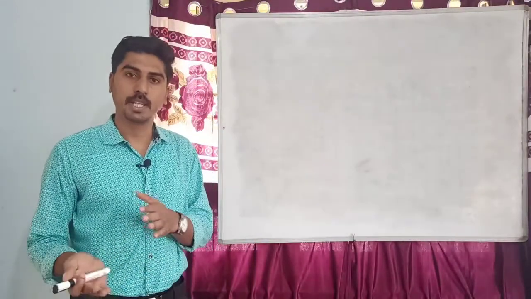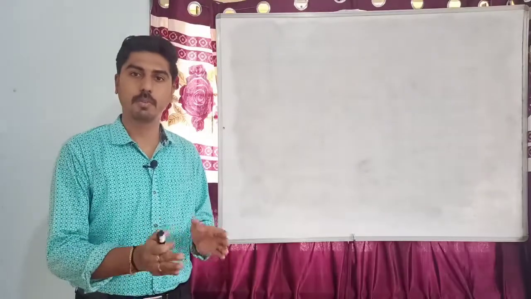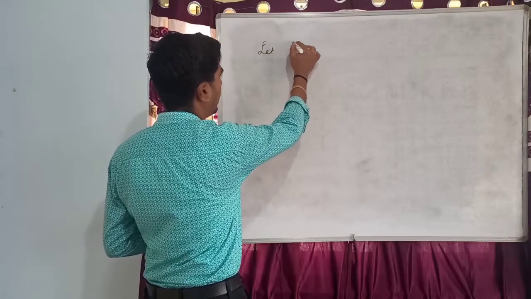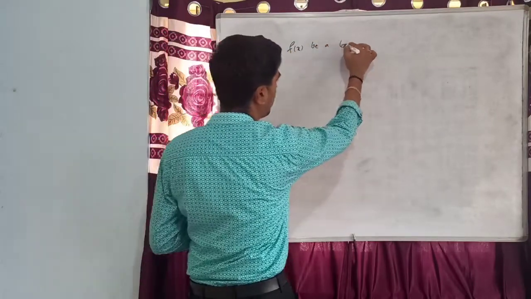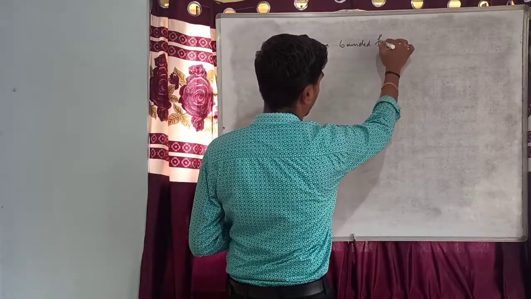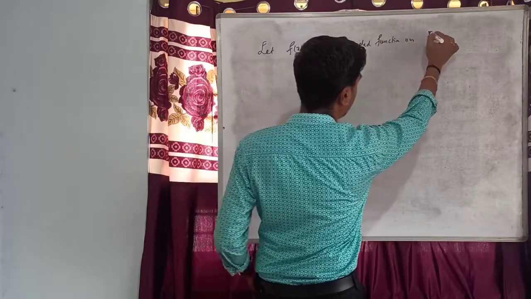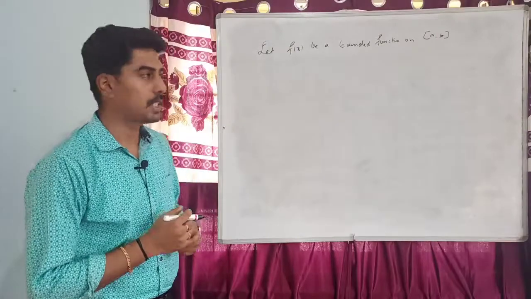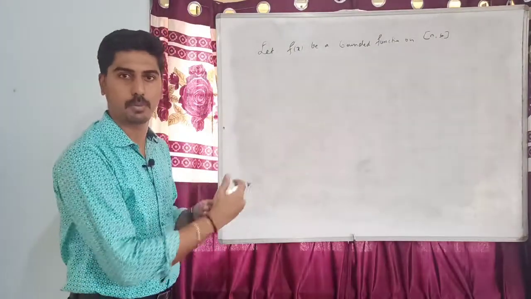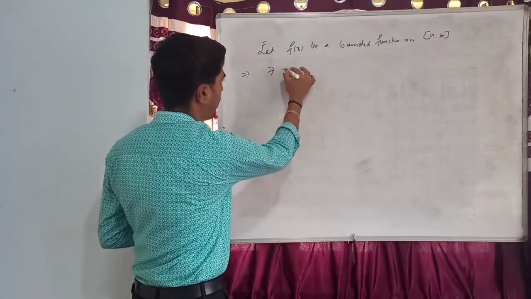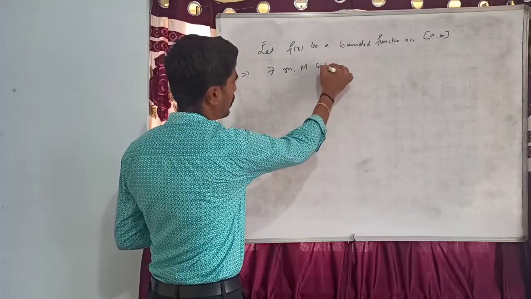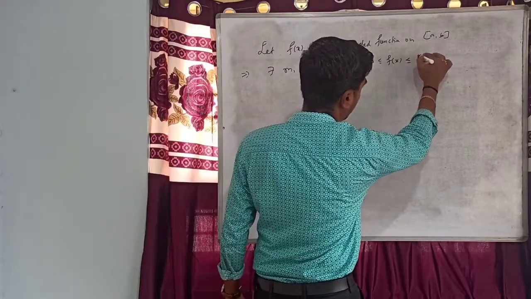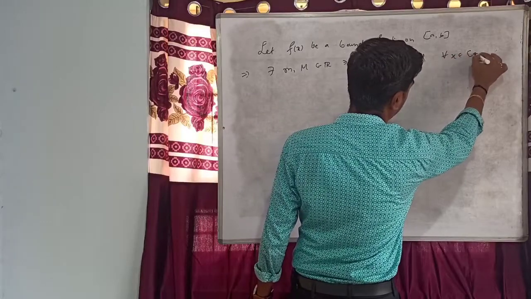Now let us define what is the infimum of a function and what is the supremum of a function. Let us consider a bounded function. Let f of x be a bounded function on [a, b]. Then by the definition of bounded function, it has a lower bound and it has an upper bound. This implies there exist m and capital M belongs to R such that m less than or equal to f of x less than or equal to capital M for all x belongs to [a, b].